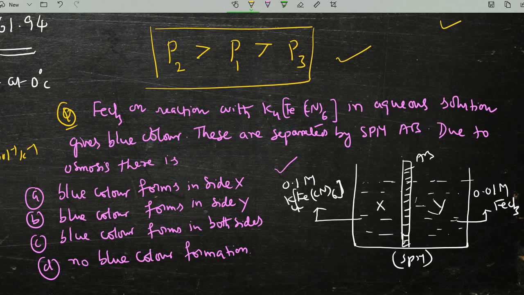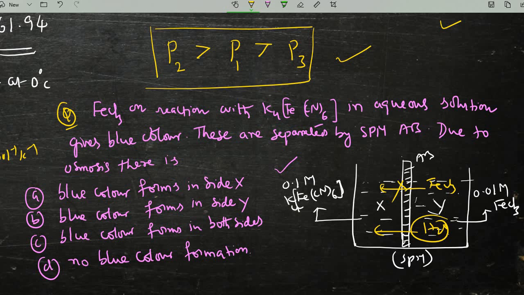Solute FeCl3 is not actually moving from the Y side into the X side. Only water, H2O, moves, but ferric chloride is not moving. When the ferric chloride is not moving from the Y side to the X side, there won't be any blue color formation.